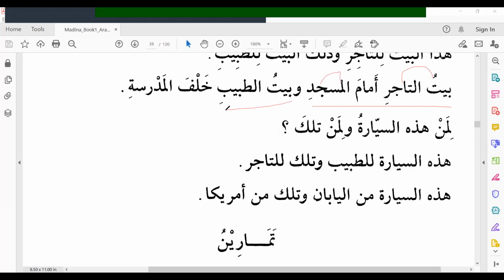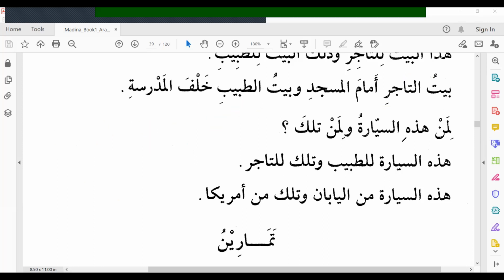Wa bayt al-tabibi khalfa al-madrasati, and the doctor's house is behind the school. Now, liman. Don't read it as laman, okay? It's liman. We already learned. Liman, who, to. That means belongs to whom. We will translate it as whose.